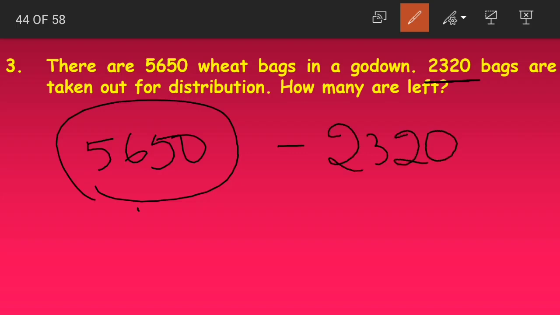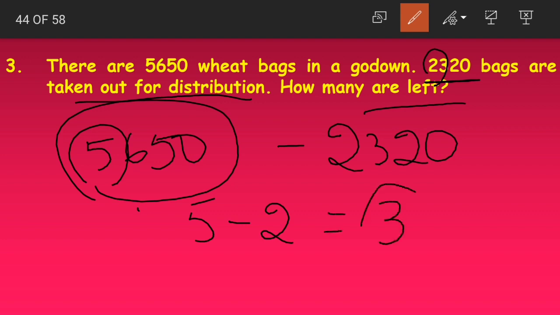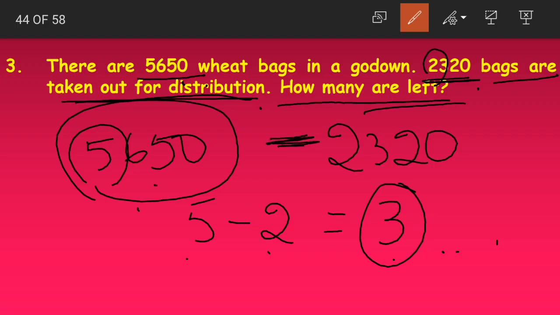Just understand this as if you had 5 chocolates and you distributed 2 chocolates, then how many are left with you? So that means we have to subtract 5 and 2. 5 minus 2 gives us 3. Yes children, 5 minus 2 gives us 3. In the same way, there were 5,650 bags, of which 2,320 bags are taken out for distribution. Now how do we find out the left bags? We subtract the number of bags taken for distribution from the total number of bags.